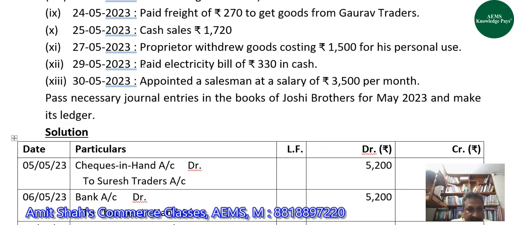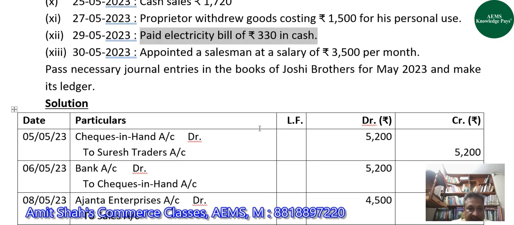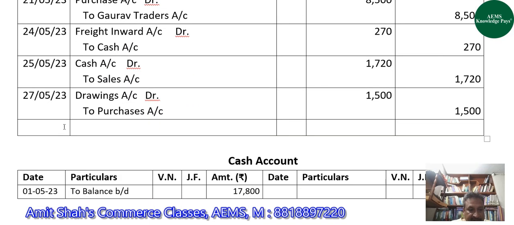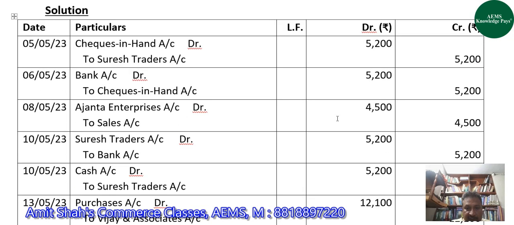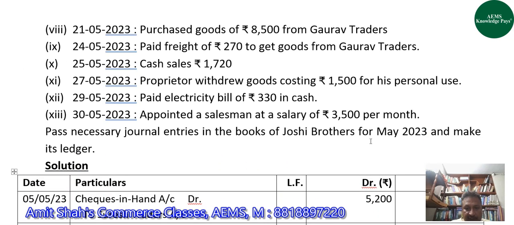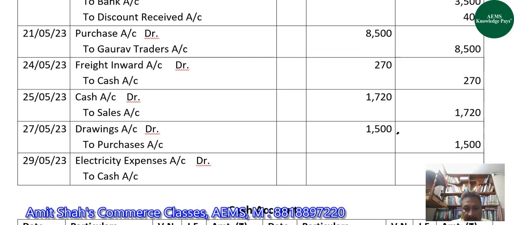27th May के बाद हमारा ट्रांजेक्शन है 29th May को, जहां पे हमने इलेक्ट्रिसिटी का बिल पे किया 330 रुपीज इन कैश। सो ऑन 29th May, we will debit electricity expenses account and will credit cash account with how much? 330.